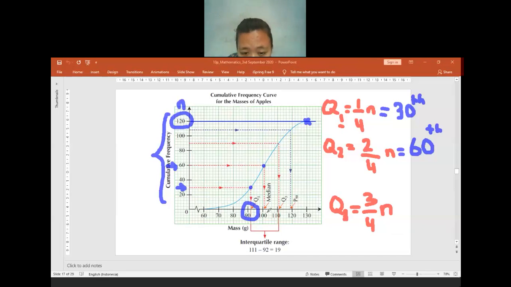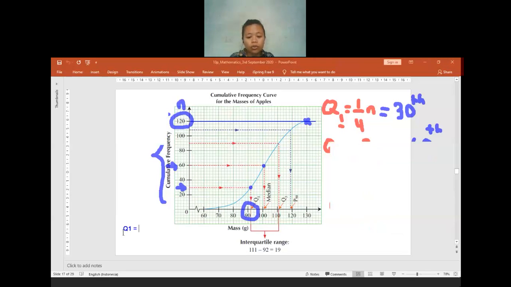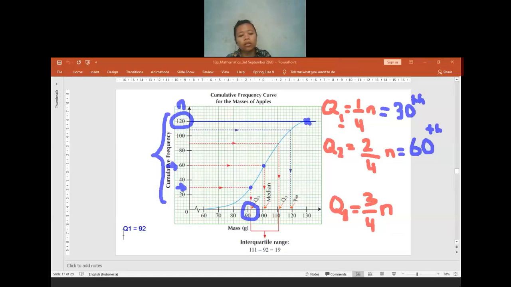The value for the median here will be 101. So before, we already found Q1 is equal to 92. For Q2, it is equal to 101.